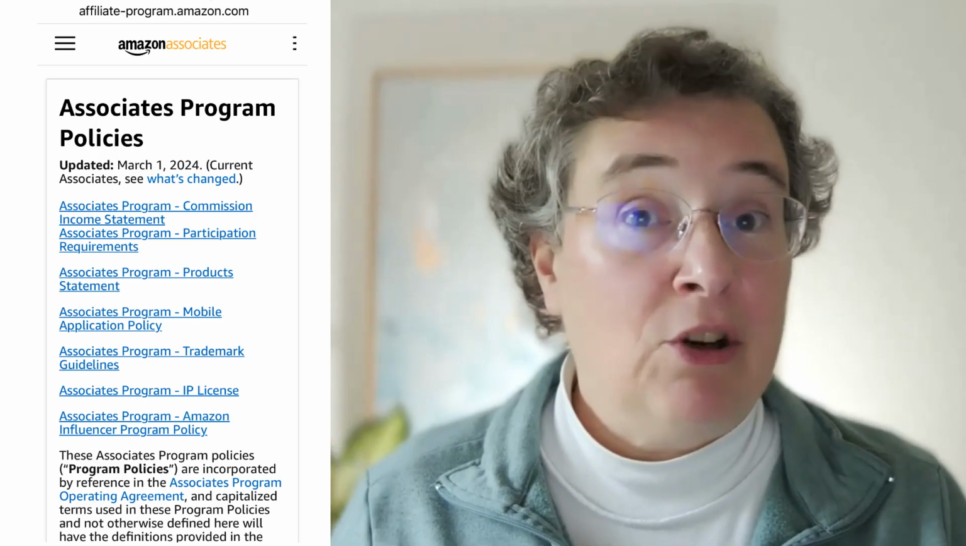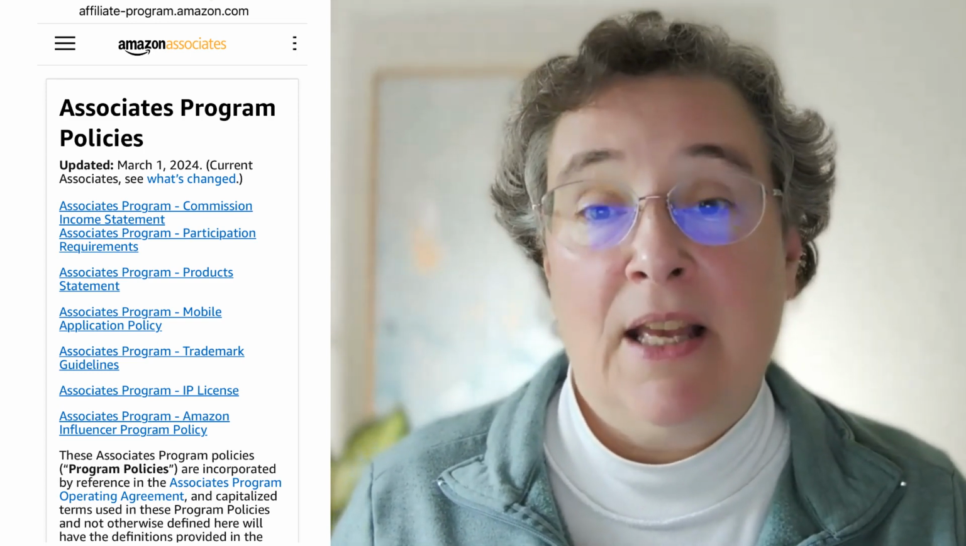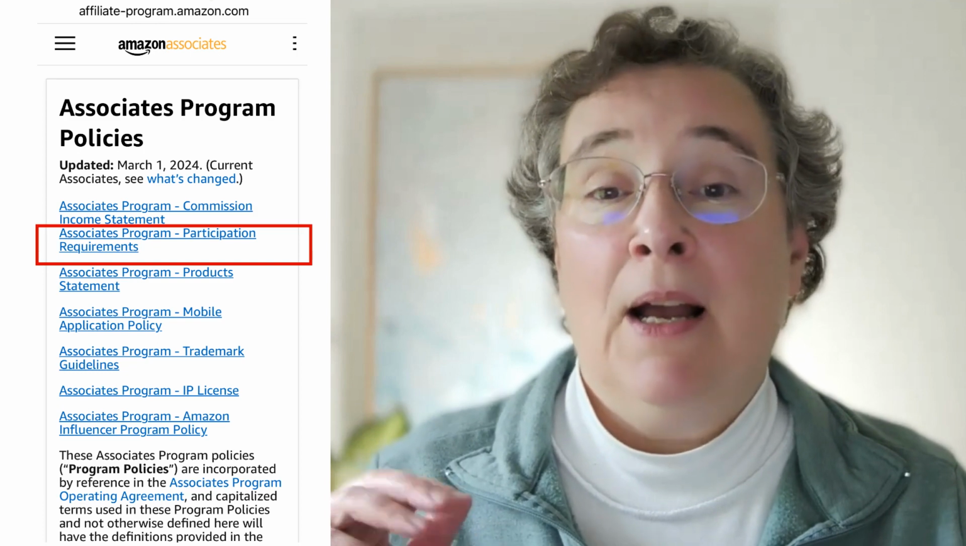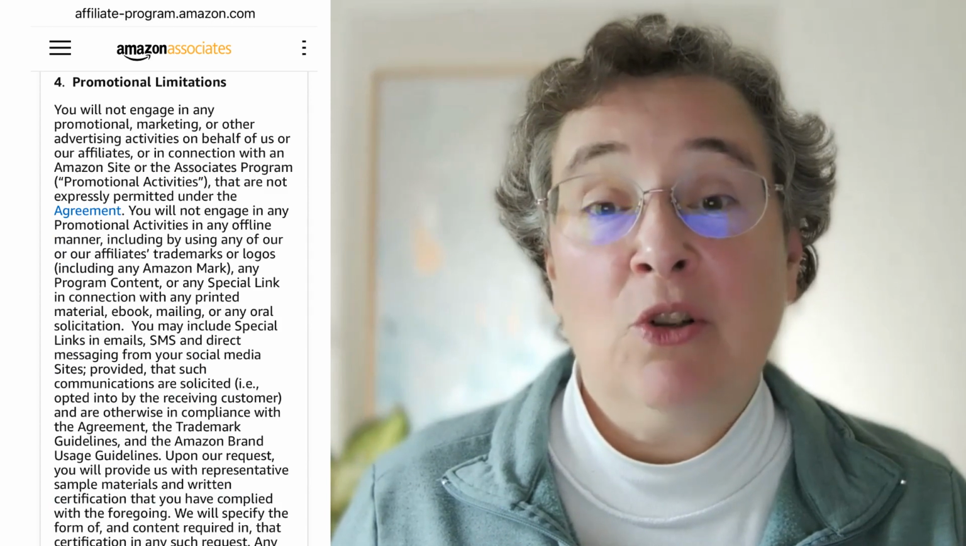So, here's the deal. Let me show you the policy because there's a little bit of confusion around them. And there are some rules that we still need to follow when we're adding these links to emails, SMS text messages, or private messages. So let's take a look at what the policy actually says. If you log into your Amazon affiliate account, just go to the program policies and then to the associate program participation requirements. That'll take you down to a section where you can look at promotional limitations.